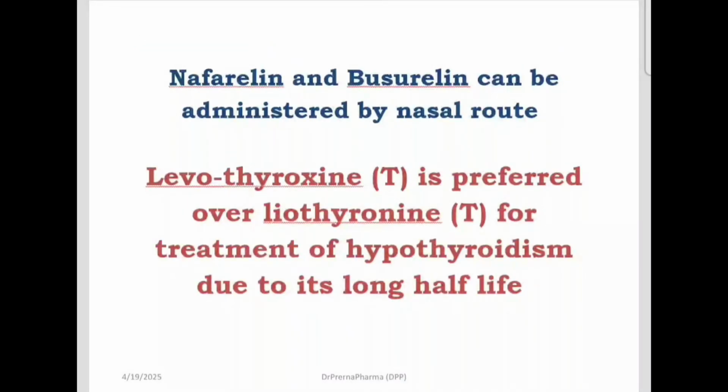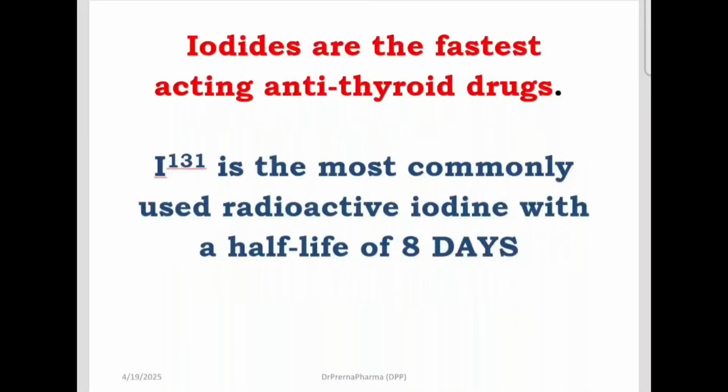Nafarelin and buserelin are given by nasal route. Levothyroxine is preferred over T3, that is triiodothyronine, for treatment of hypothyroidism due to its longer half-life. Iodides are the fastest acting antithyroid drugs. Iodine 131 is the most commonly used radioactive iodine and it has a half-life of 8 days.